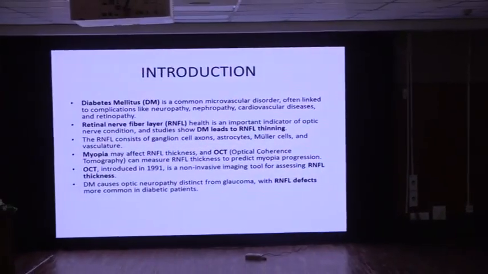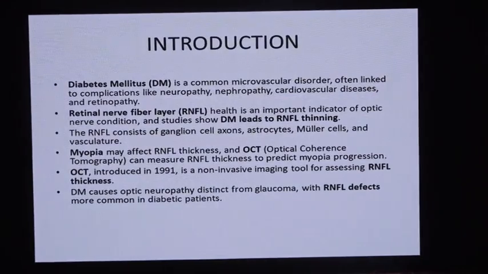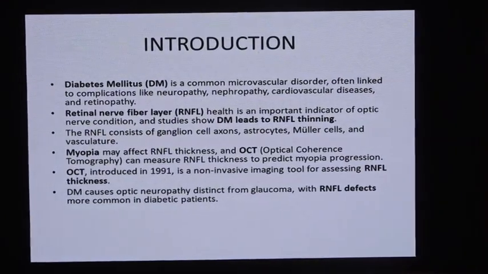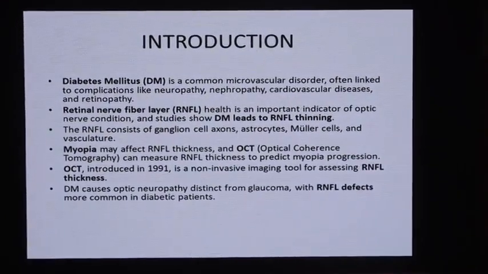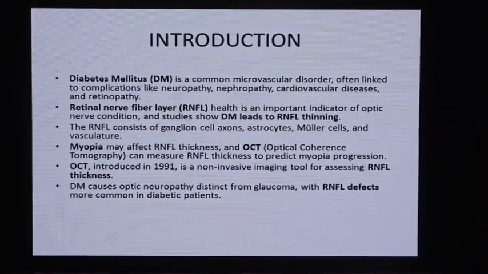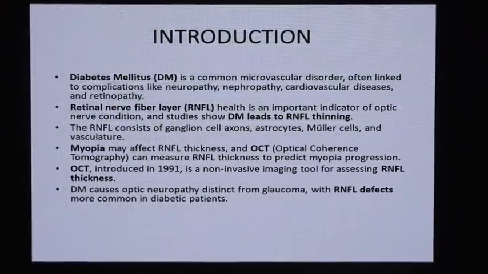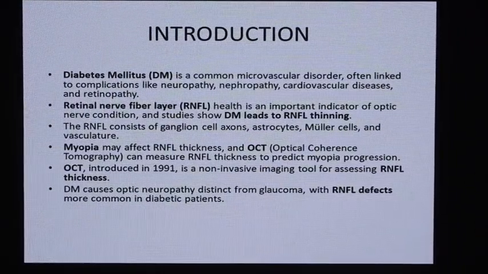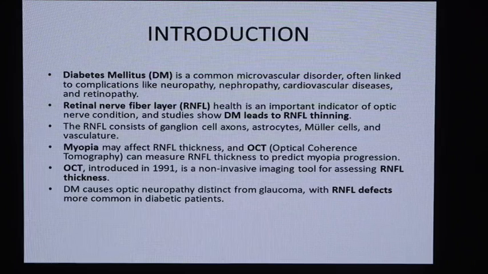Introduction. Diabetes mellitus is a common microvascular disorder often linked to complications like neuropathy, nephropathy, cardiovascular diseases, and retinopathy. RNFL health is an important indicator of optic nerve condition, and studies show diabetes mellitus leads to RNFL thinning. The RNFL consists of ganglion cell axons, astrocytes, Muller cells, and vasculature.